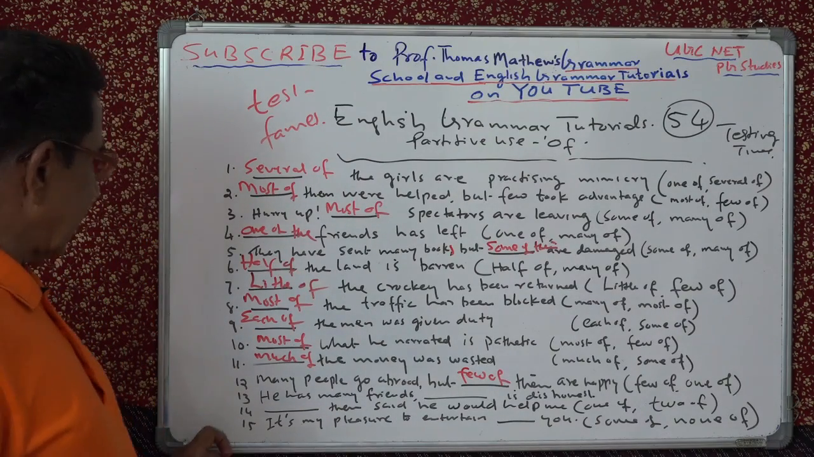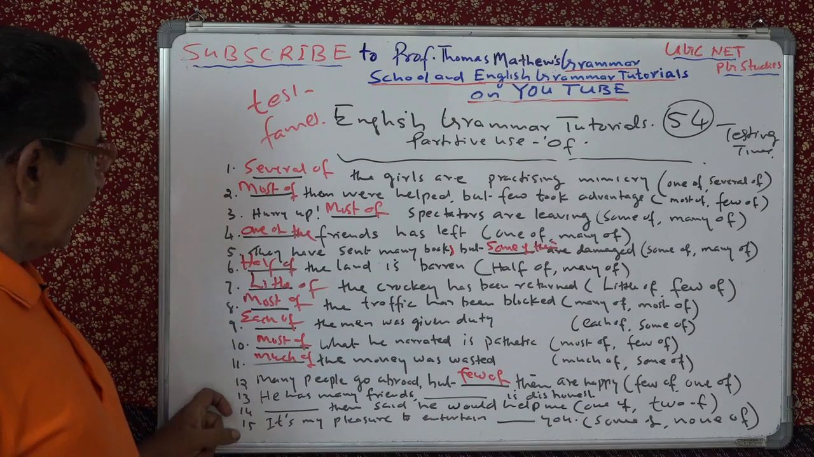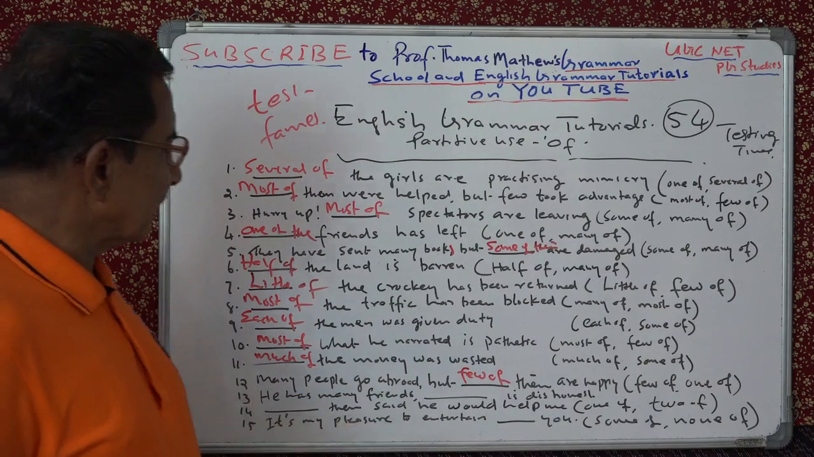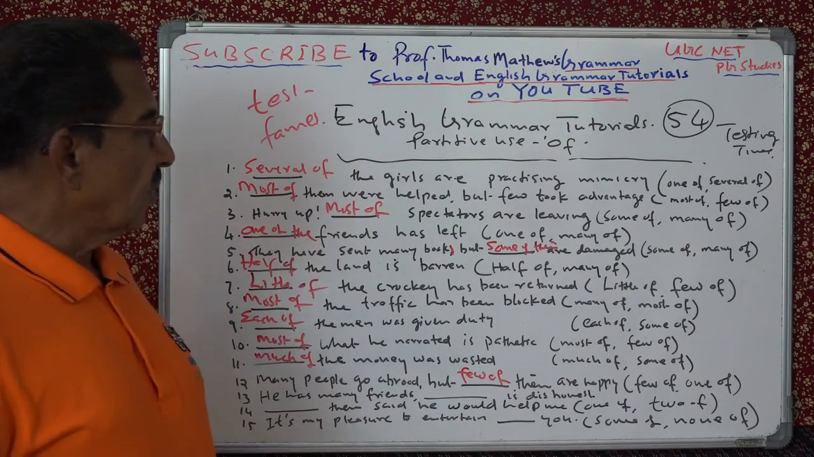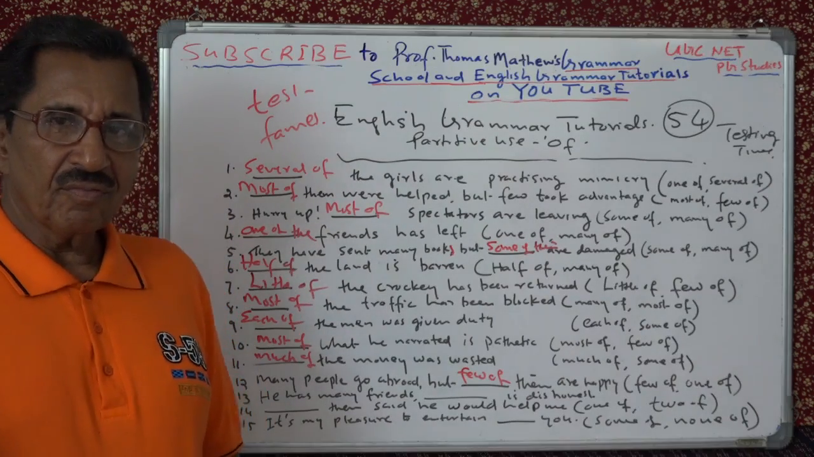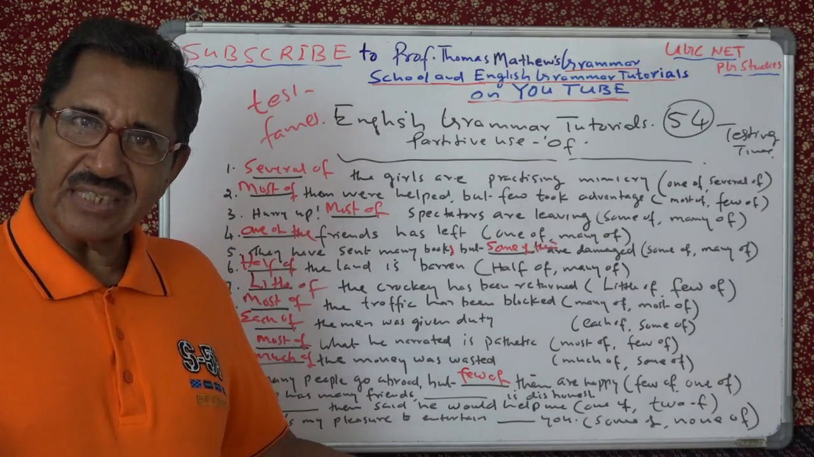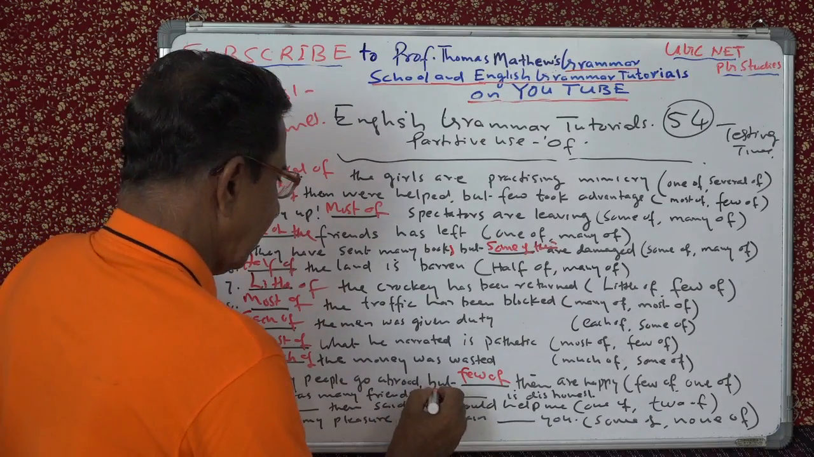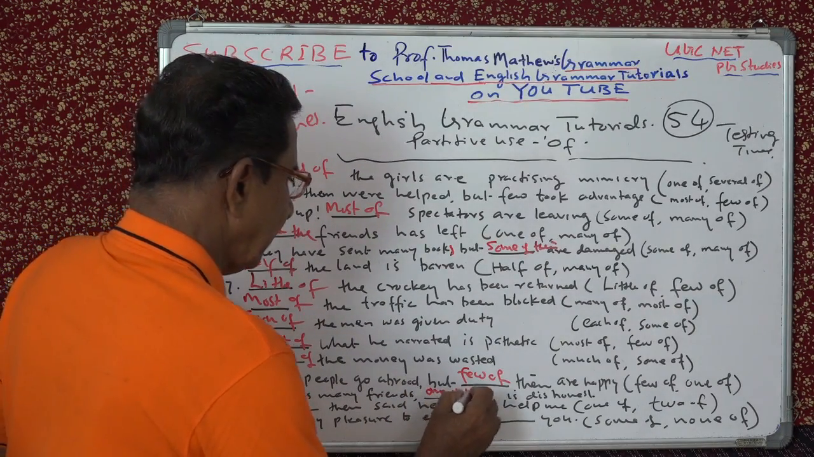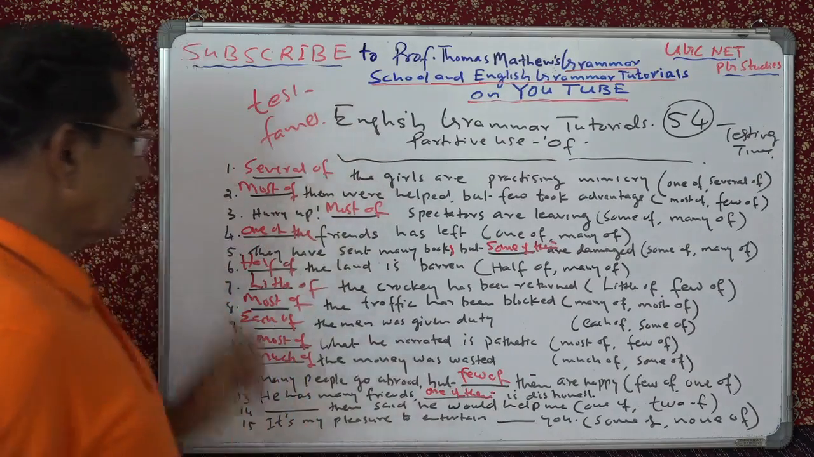Alright, 13. He has many friends. He is dishonest. One of or two of? One of, because he is. One of them is dishonest.